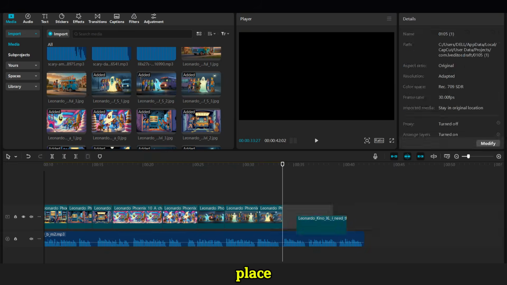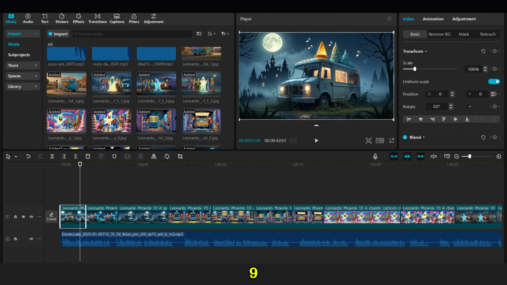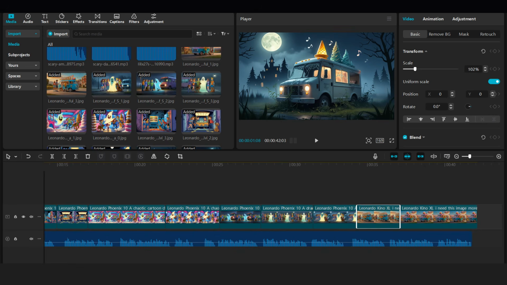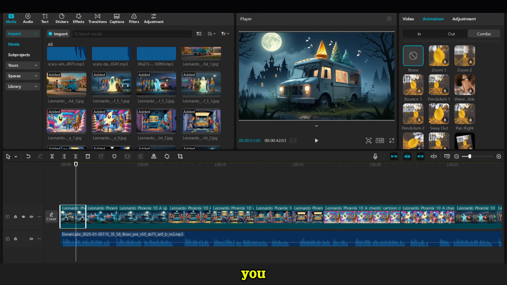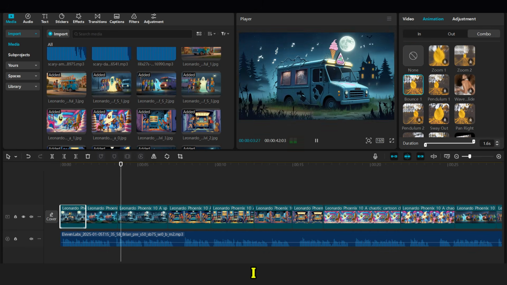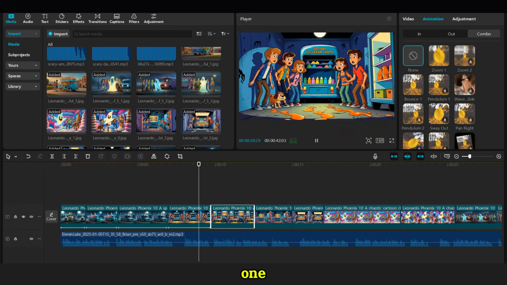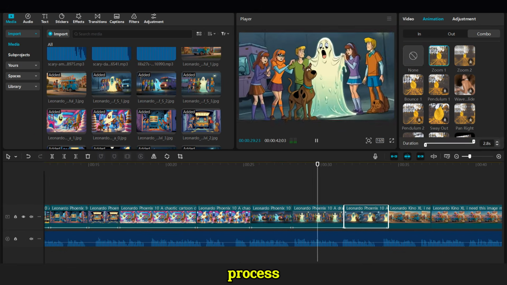Once the images are in place, check the aspect ratio of the video and select 16:9. After that, go back to each image and zoom in slightly to fill the screen with the image. Next, go to the Animation tab and select the Combo animation. You can choose any animation, but I personally prefer using Zoom 1 for the first image and Bounce for the second one. Apply these animations to all images using the same process.